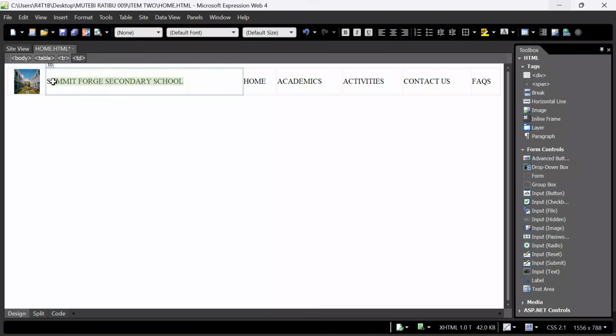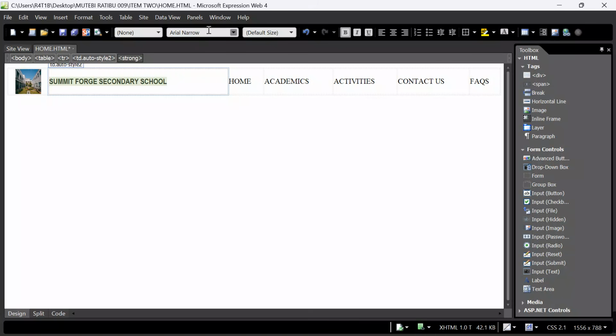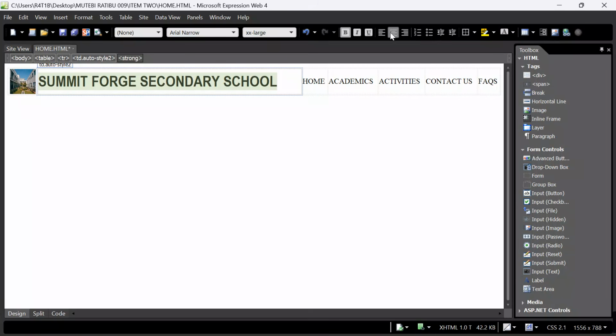After that, I want to move here. I want to make this a bit thicker. Highlight my heading. I want to bold it. After bolding, I want to keep it at a clear font, Arial Narrow. Yes, I want to bold it one more time, give it size 36, and align it center.